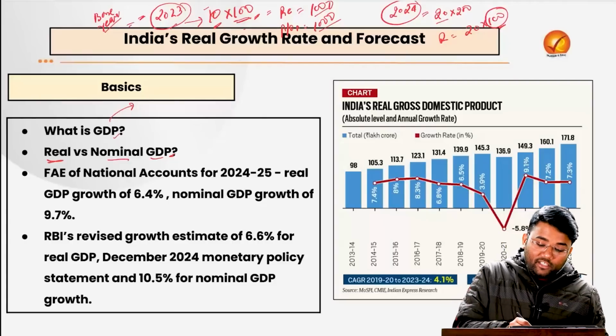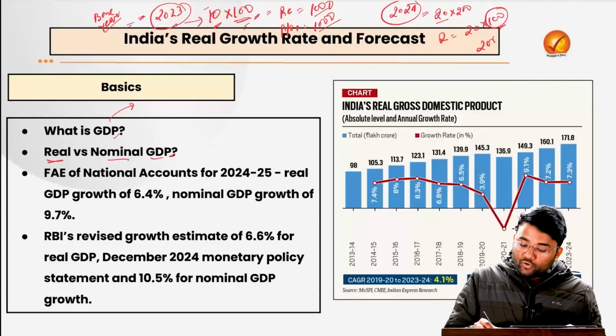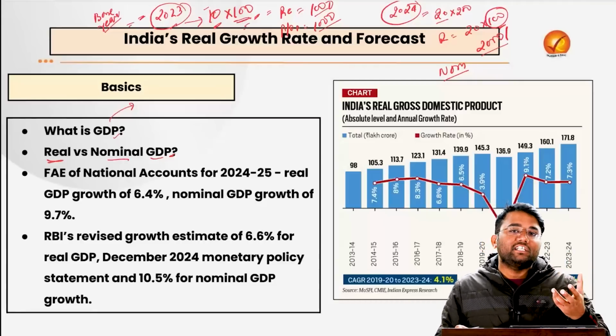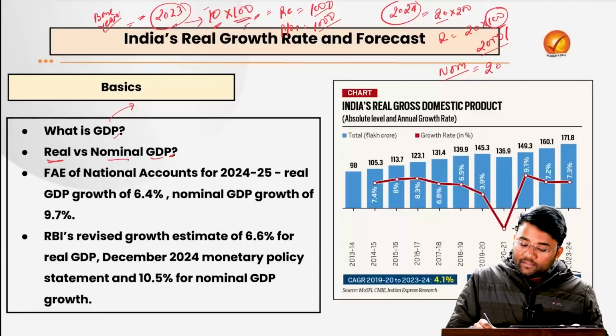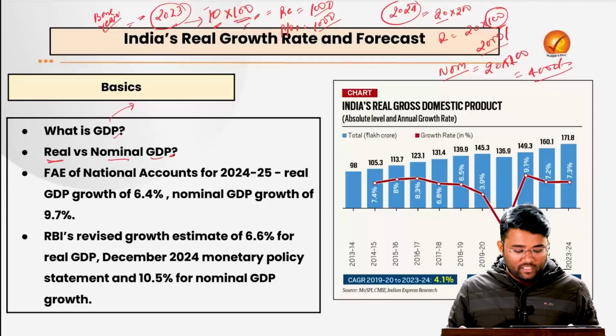That is base year 2023 when the price was 100 only. So the real GDP will be 2000. But the nominal GDP will be calculated at the current price, which will not be adjusted for inflation. So the nominal GDP will be 20 into 200, that is 4000 rupees. This is the basic difference between the real GDP and the nominal GDP.